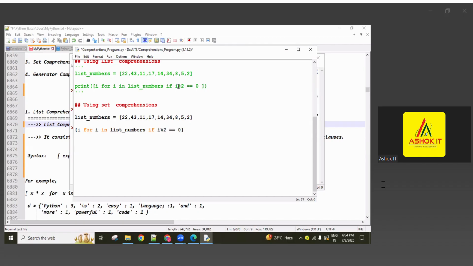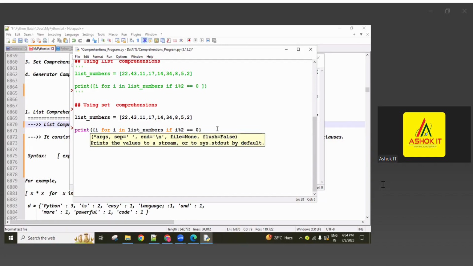Okay, so in the list comprehension I used square bracket syntax. Same thing here, I'm using curly bracket syntax. This is called set comprehension. From the existing sequence object, if we are generating a new set based on the requirement, it is called set comprehension.